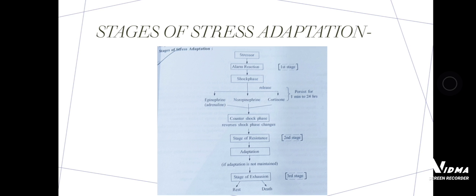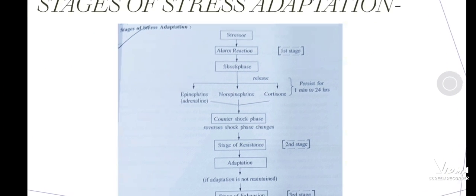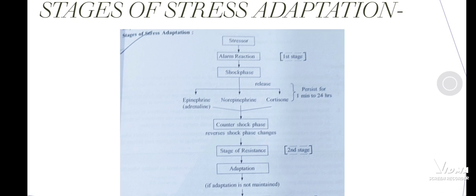First one is the stressor, means stimuli. We have seen a stressor is a stimulus by which we will experience the stress. In these stages of stress adaptation, there are totally 3 stages. First stage is the alarm reaction stage. Second stage is the stage of resistance, and third stage is the stage of exhaustion.